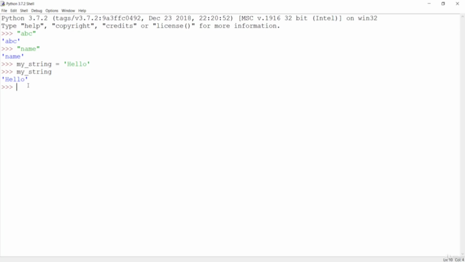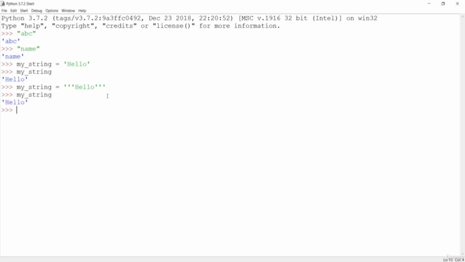Let me create a new string with the same name, but in this case I'll use triple single quotes over here. If I close this with the same quotes, this is going to work. But if you remove one quote, so that we have three opening quotes and only two closing quotes, it is not going to work. You have to put three closing quotes, and then you have created your string, which is the hello string.